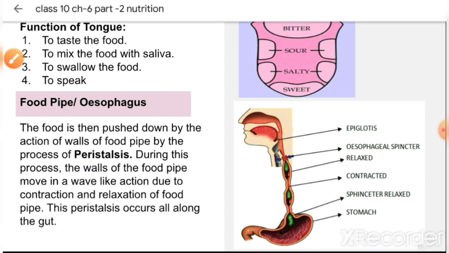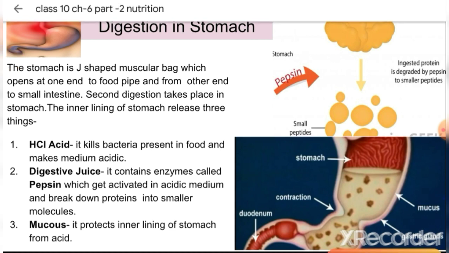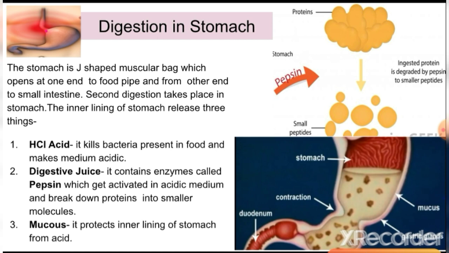Then after peristalsis, when the food enters into the stomach, you can see here the stomach is a muscular, J-shaped bag. One opening is attached to the esophagus, and the other opening is attached to the small intestine, and this region is known as the duodenum. Now the second digestion takes place in the stomach. We have seen the first digestion takes place in the mouth, the second digestion takes place in the stomach.